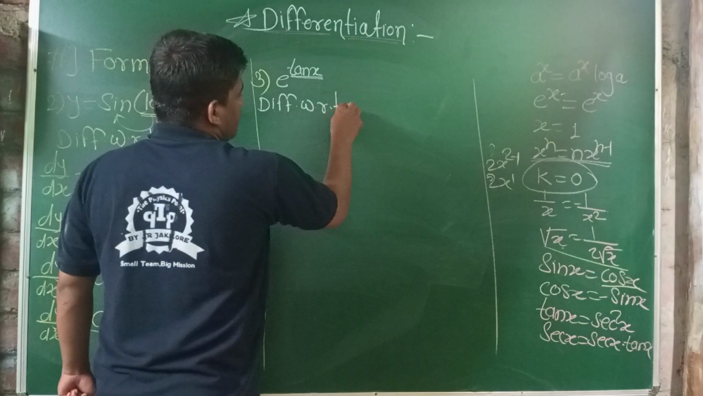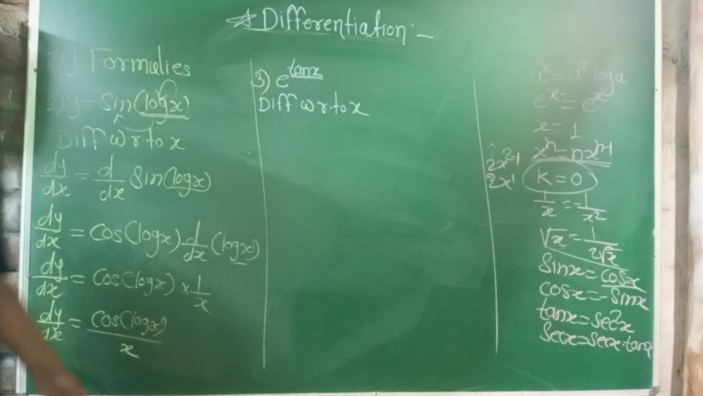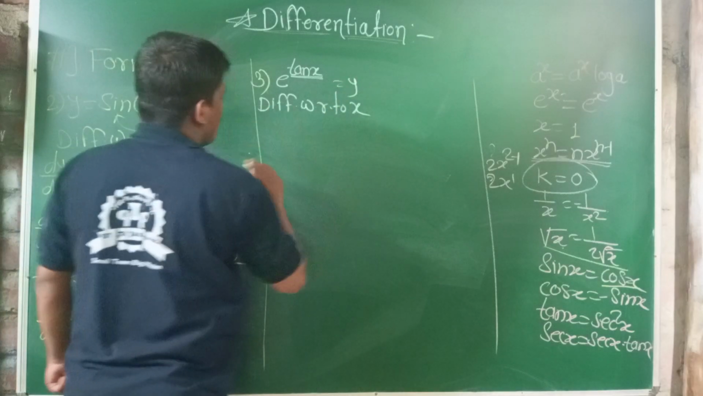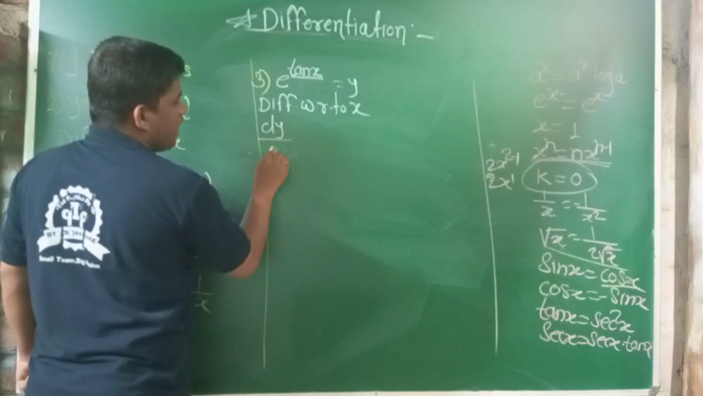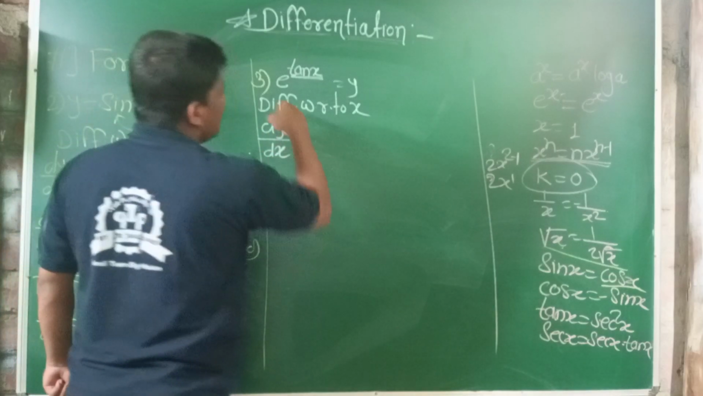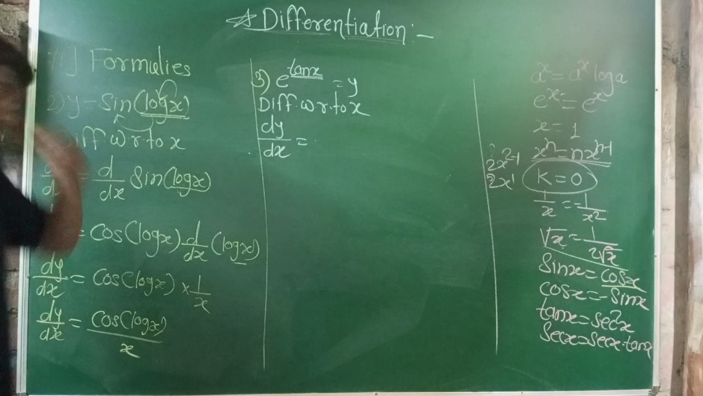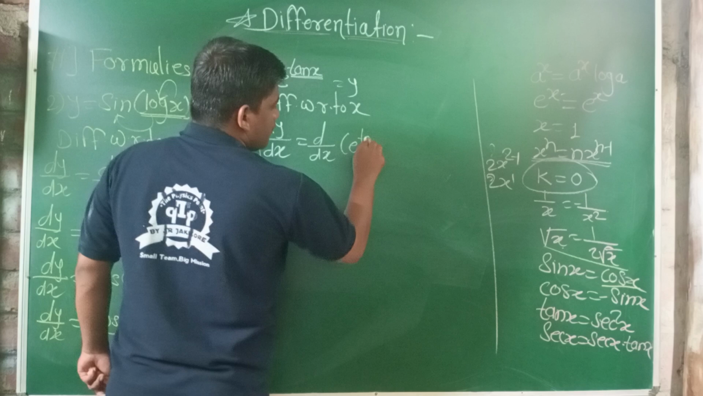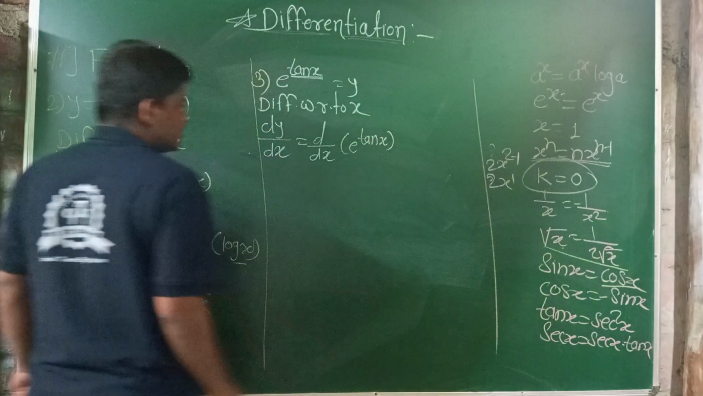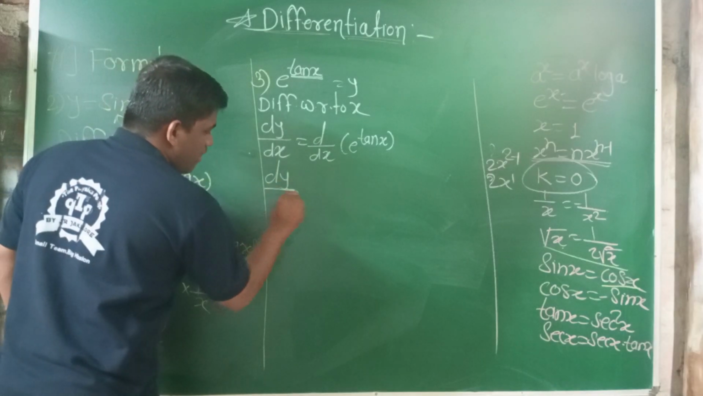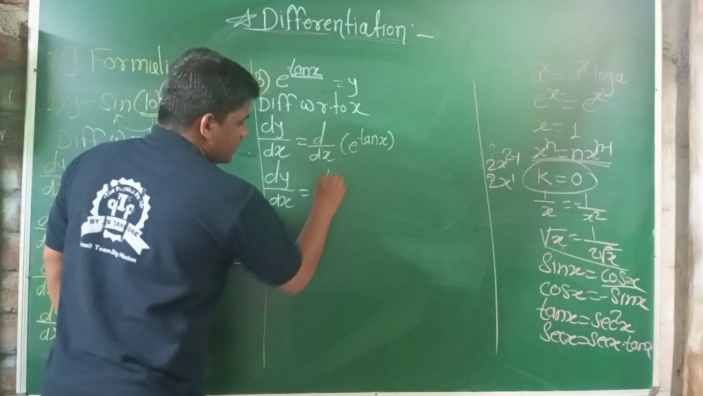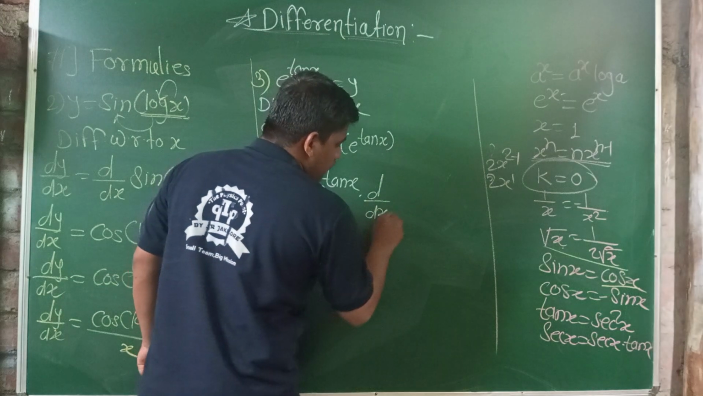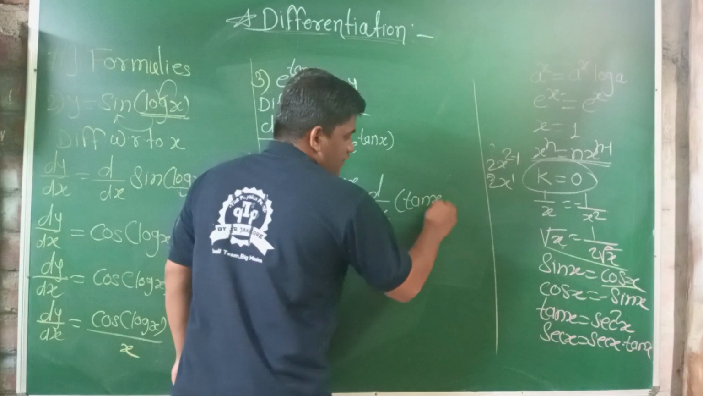Differentiate with respect to x. Then this is the y. dy by dx is equal to e raised to x is also e raised to x. Then d by dx of e raised to tan x. e raised to x must be e raised to x. Then dy by dx is equal to e raised to tan x, and differentiation of the function which is in the exponential function.